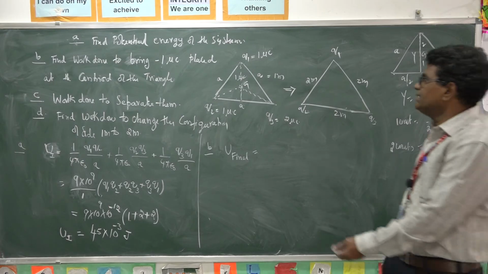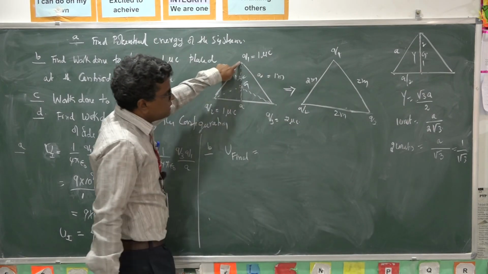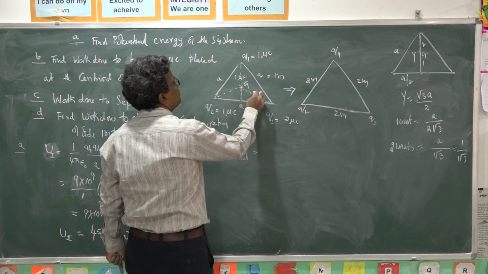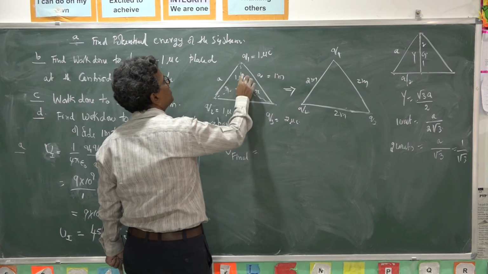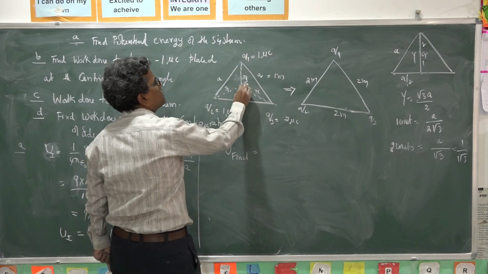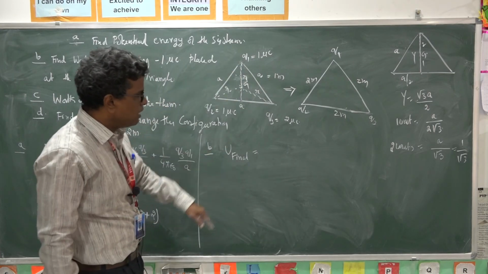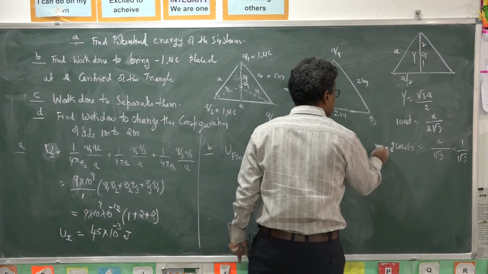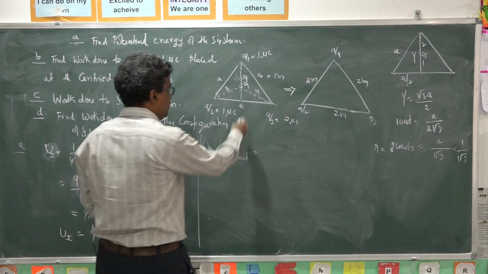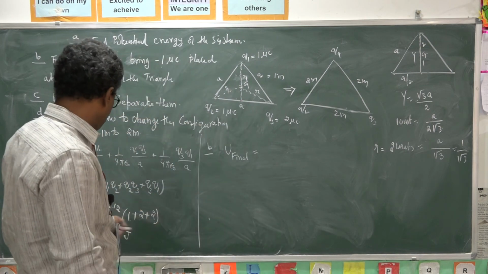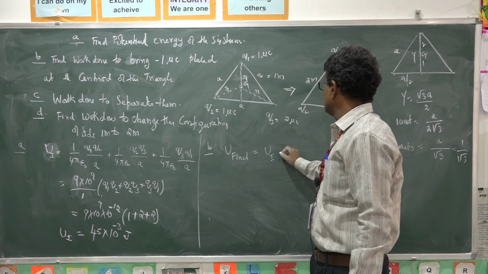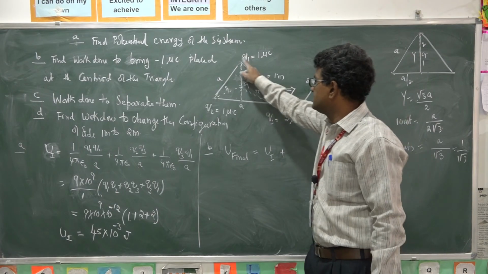So the centroid is at a distance r from the vertex. Let it be small r, the distance of the centroid from the vertex. So what is the small r value? It is 1 by root 3. So the final potential energy of the system is the initial plus this one.